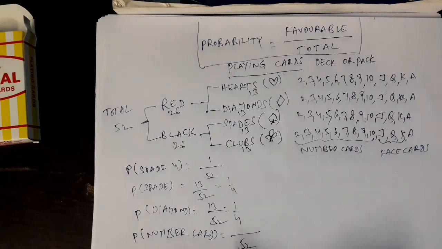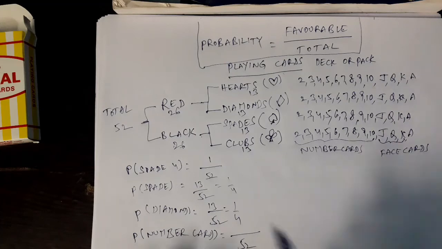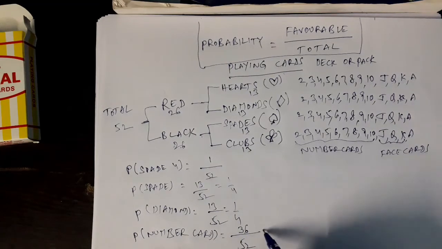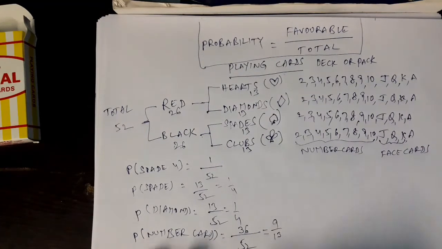We have discussed now, 9 fours are 36. All those 36 are favorable to my event. 36 by 52, of course. That is 9 by 13. So questions like this may come.